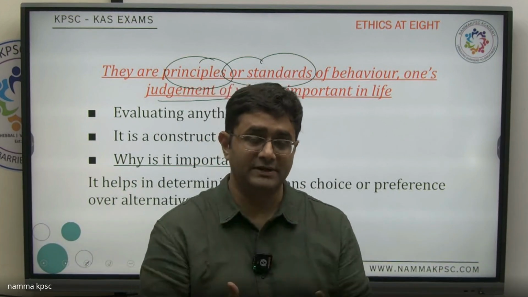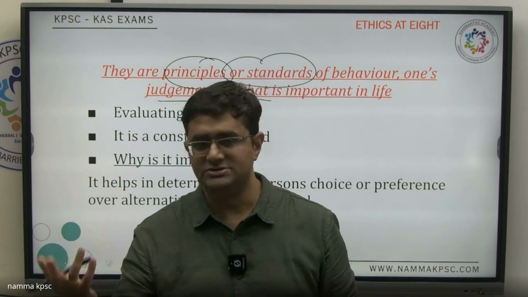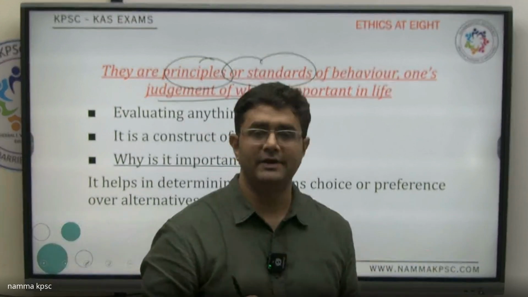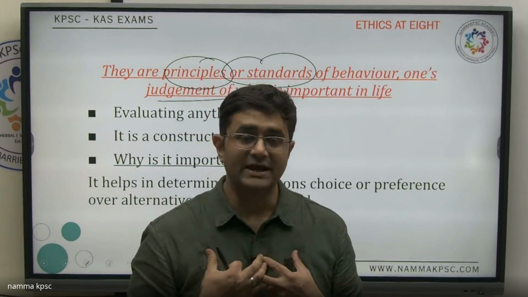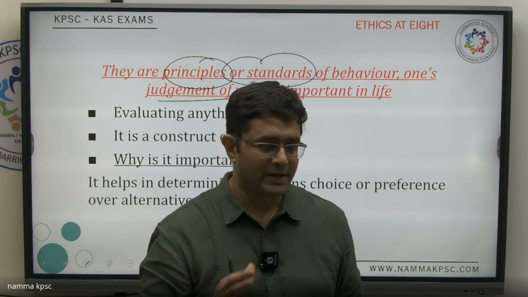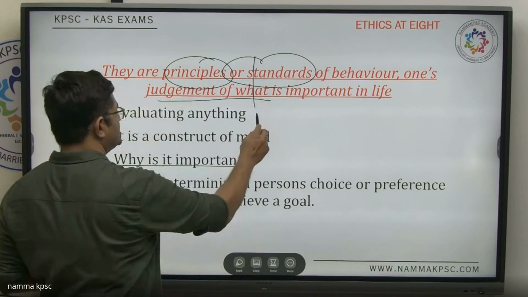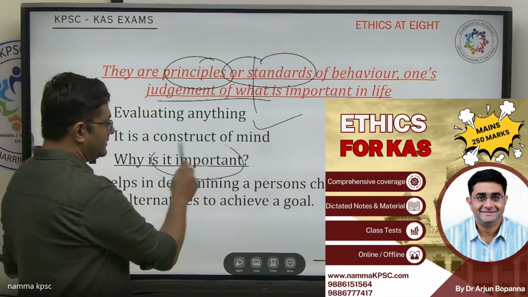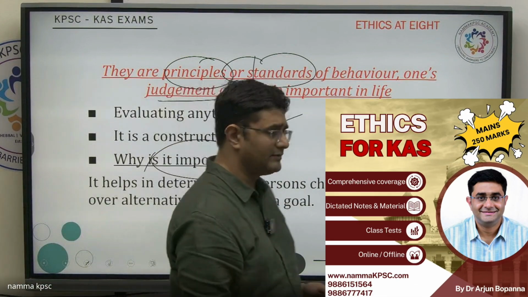So I get happiness. I judge my achievements based on that. If I'm able to reach and touch a lot of people's lives and contribute towards their success, I feel that is a good value for me, and that makes me happy, right? So that is what values are. We evaluate everything in our life based on values, and we consider what is important in our life.